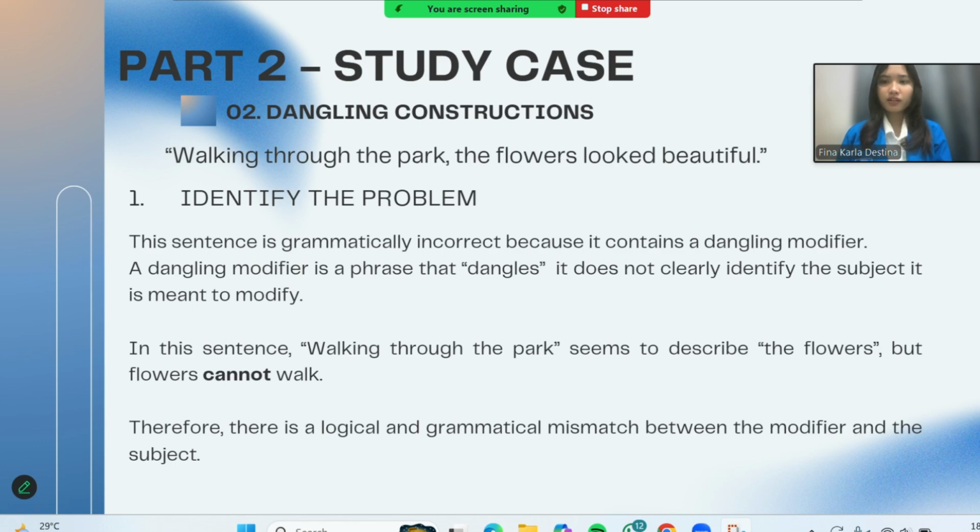A dangling modifier is a phrase that does not clearly identify the subject it is meant to modify. In this sentence, "walking through the park" seems to describe the flowers, but flowers cannot walk. Therefore, there is a logical and grammatical mismatch between the modifier and the subject.